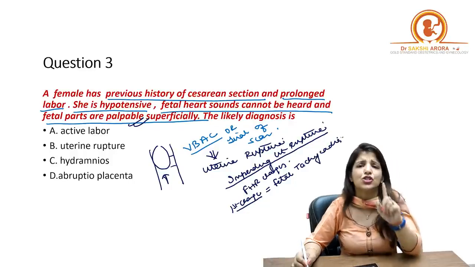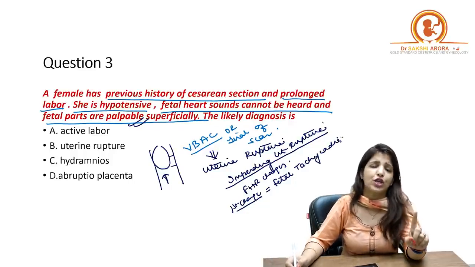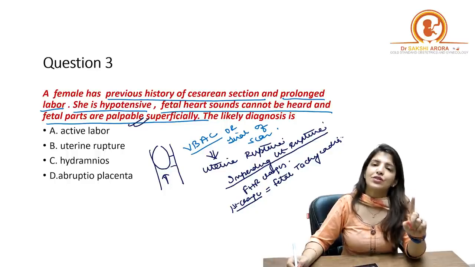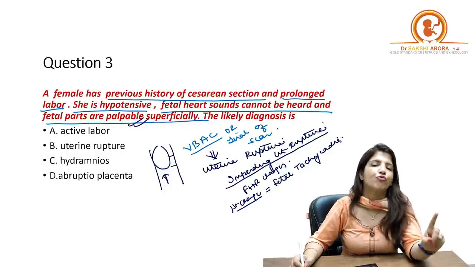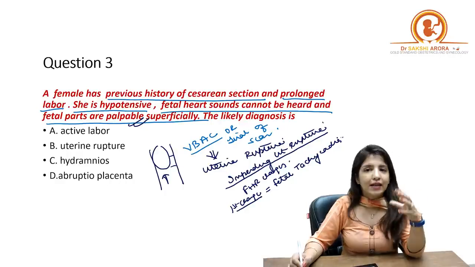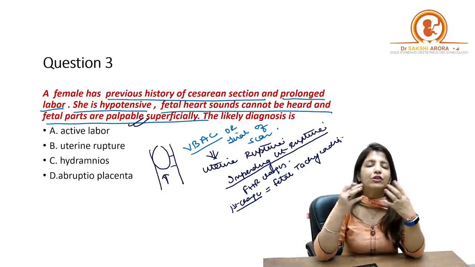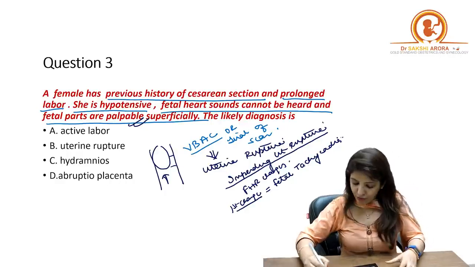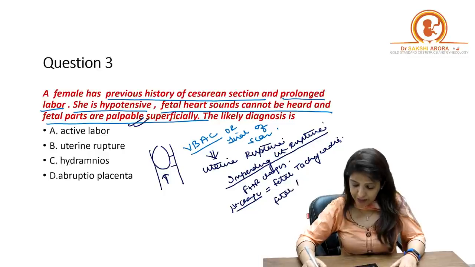So the first fetal heart rate change you see when the uterus is about to rupture is fetal tachycardia. Later on, because of the continuous hypoxia, there will be fetal bradycardia.